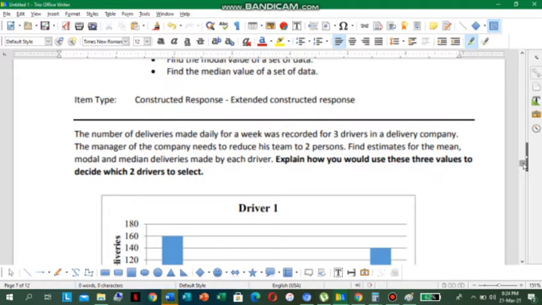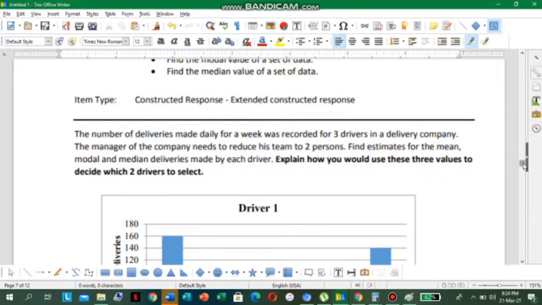The mean of a data set is found by adding all numbers in the data set and then dividing by the number of values in the set. Let me read it again. The mean of a data set is found by adding all numbers in the data set and then dividing by the number of values in the set.